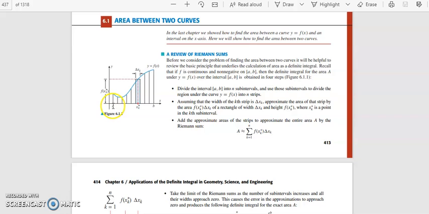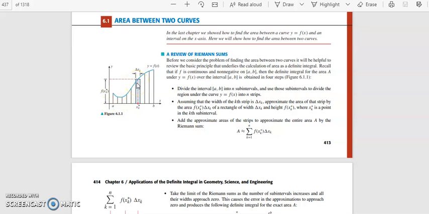Let a be x0, the second point x1, then x2, x3, say this is some xk star, and so on. You divide the interval a b into n subintervals. These n subintervals will divide the area into smaller areas.